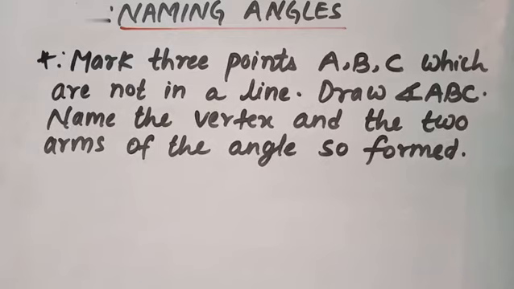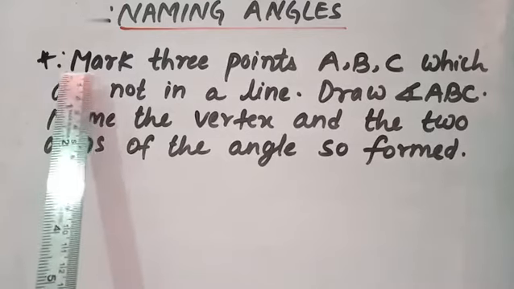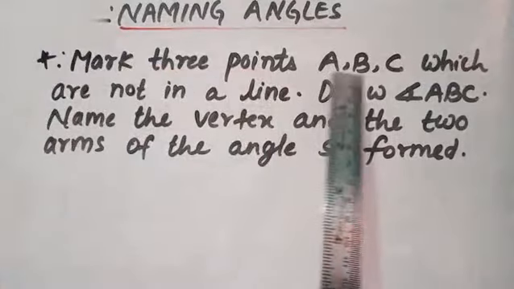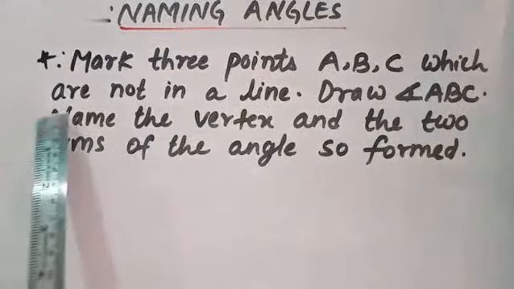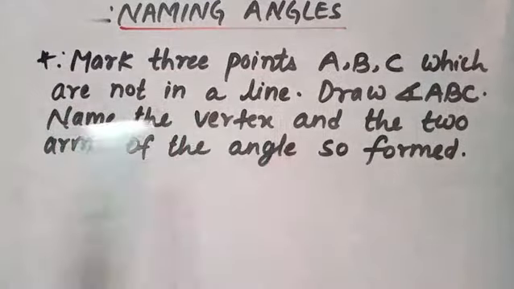So, students, let's read the very first sentence. Mark 3 points A, B, C which are not in a line. So, students, you have to mark 3 points in such a way that those 3 points must not lie in